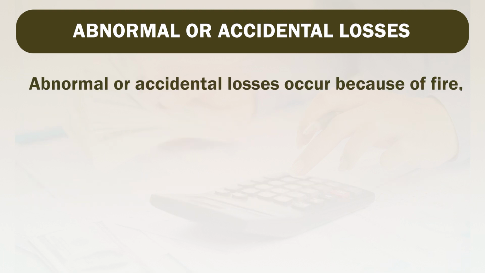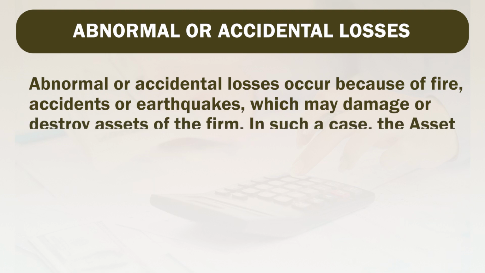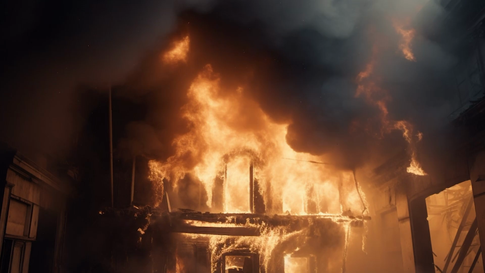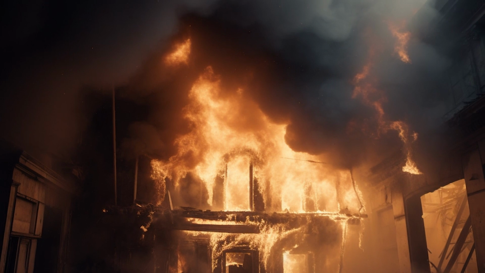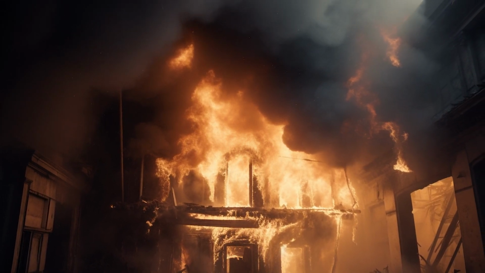Second one is abnormal or accidental losses, which occur because of fire, accident or earthquake which may damage or destroy assets of the firm. In such a case, the assets account is credited and the profit and loss account is debited. Stock of goods may also be damaged or destroyed by fire or due to some other reason. Thus, the value of the stock will be lower, resulting in a fall in the gross profit and net profit.